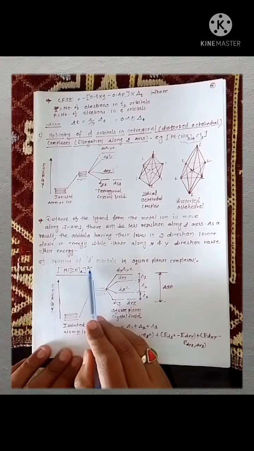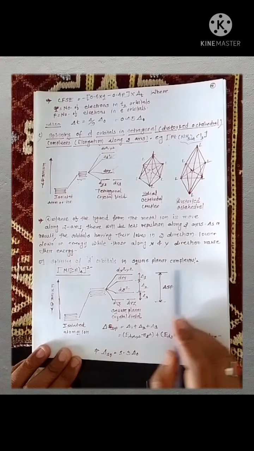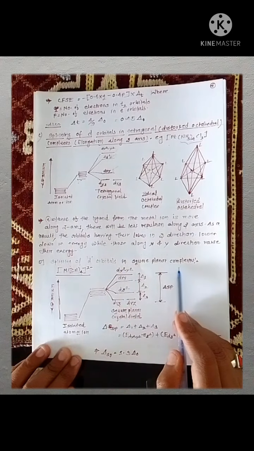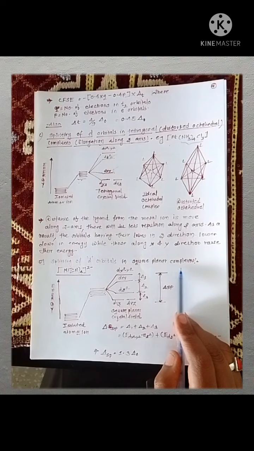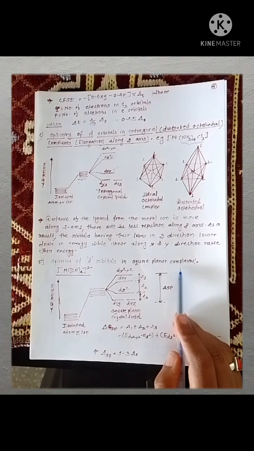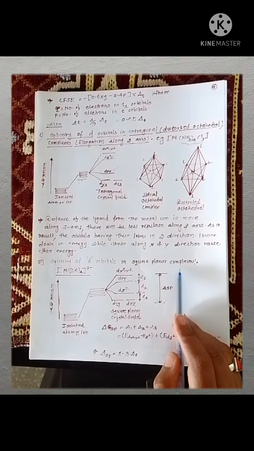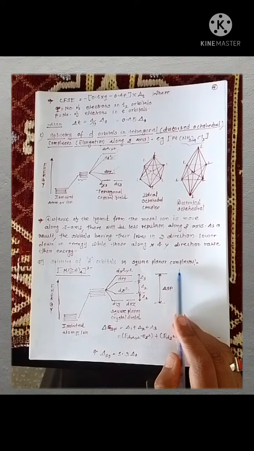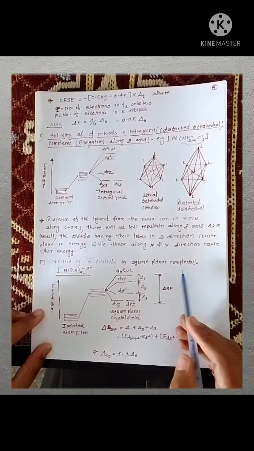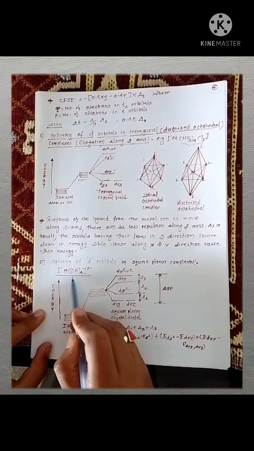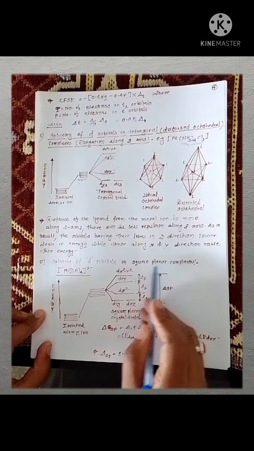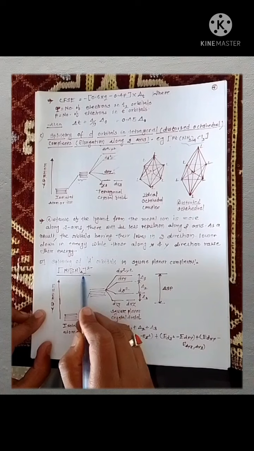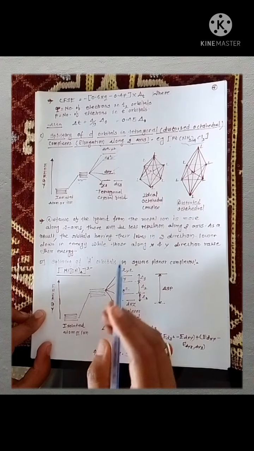Now splitting of d orbital in square planar complexes. Square planar complexes are considered as an extreme case of distorted octahedral complexes. It simply means that there is no ligand present or coming from your z axis. So the best example of your square planar complex is tetracyanonickel 2.